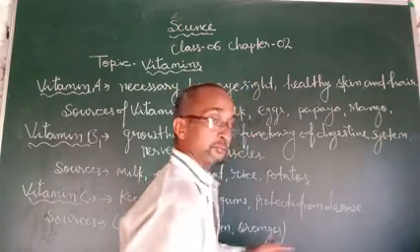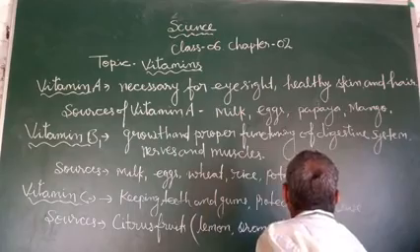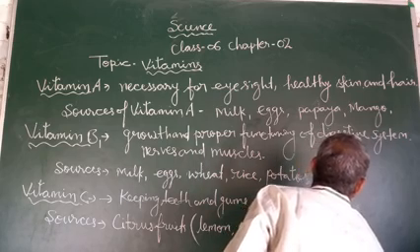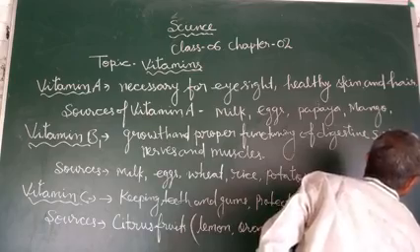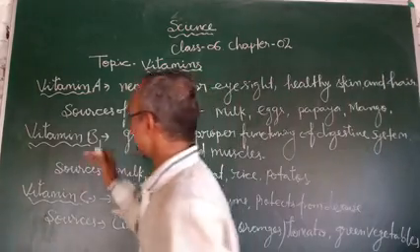Also we can get vitamin C from tomato and green vegetables.